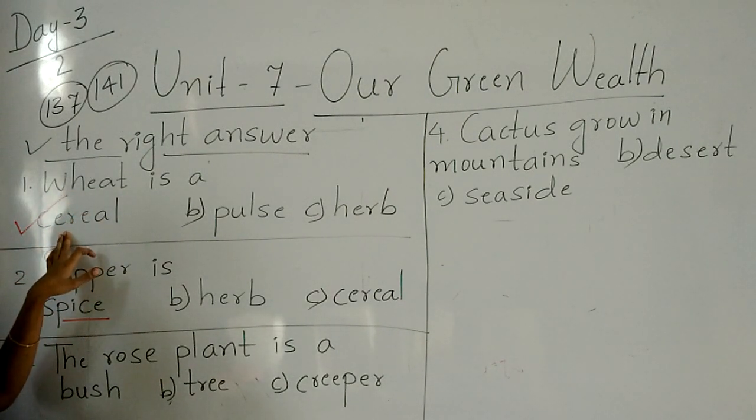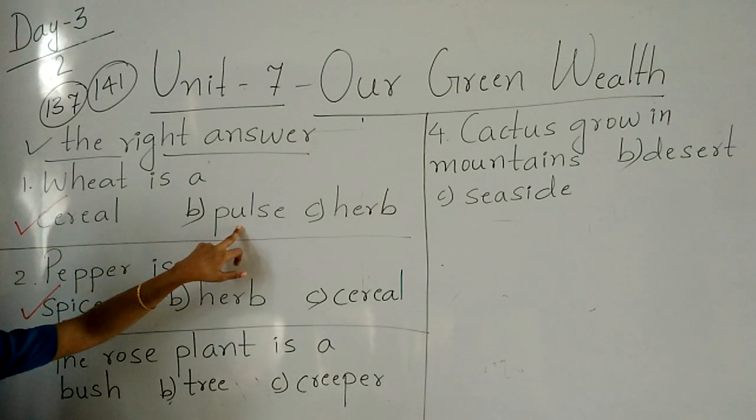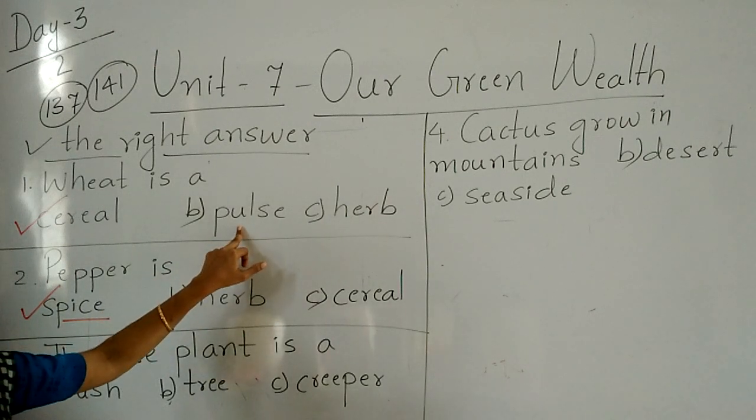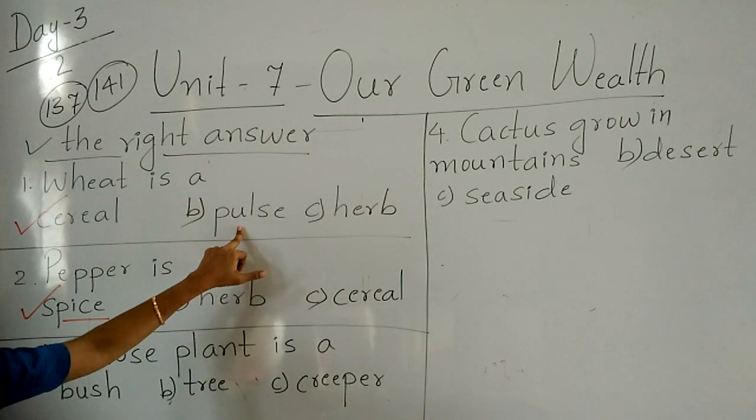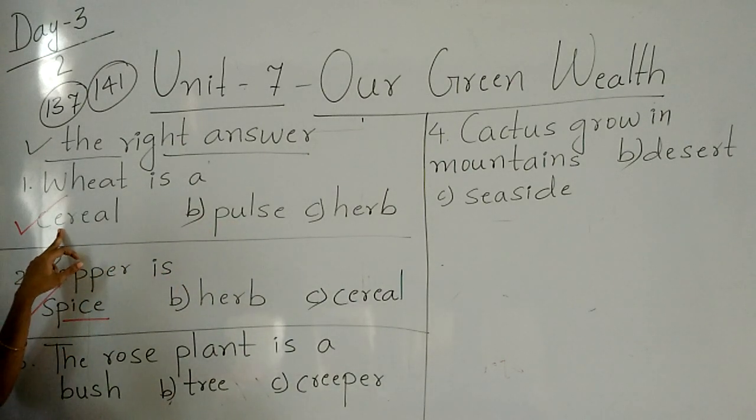Because with the help of wheat, we make a number of things. You know, chapati, then puri, parathe. You know, children? Pulse means what? Dal. Moong dal, tur dal, togari bele. That comes in the pulses. In the cereals come rice, jowar. That comes in the cereals only.